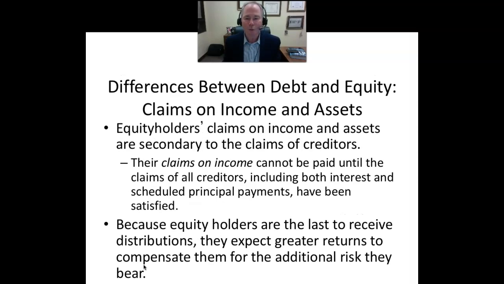Other differences between debt and equity is the order of payment. So we refer to equity holders as the residual owners of the firm. That is, they get paid their cash flows. In other words, they receive a portion of the cash flows after all other claimants have been satisfied. So equity holders only get paid after bondholders and bank loans and governments in the form of taxes and employees. Equity holders only receive a portion of the cash flow after all other claimants are satisfied.